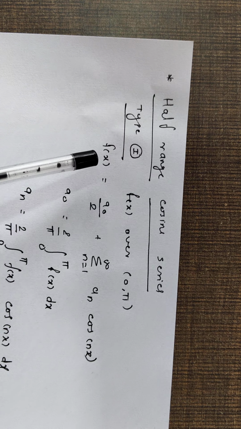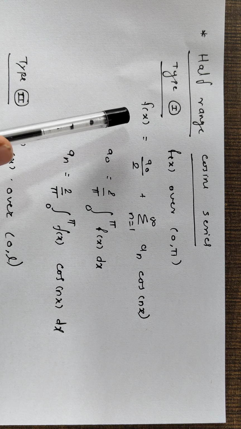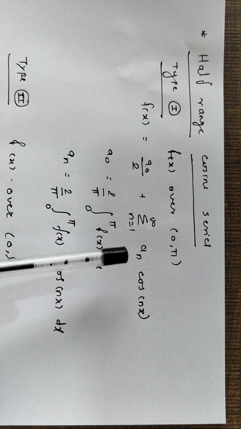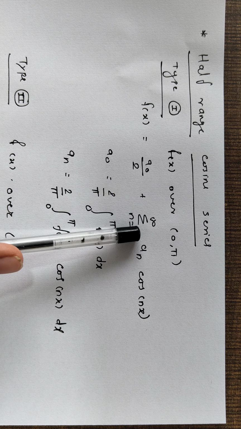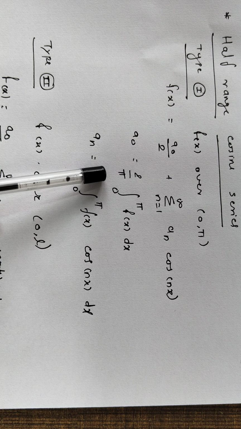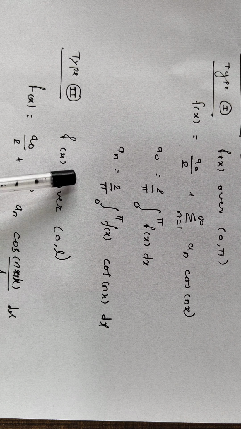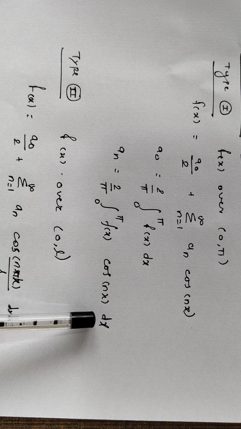This is the half range cosine series. Type 1: f of x over 0 to pi. f of x equal to a0 by 2 plus the sum of an cos nx, with n equal to 1 to infinity. a0 equal to 2 upon pi integration 0 to pi f of x dx, an equal to 2 upon pi integration 0 to pi f of x cos nx dx.